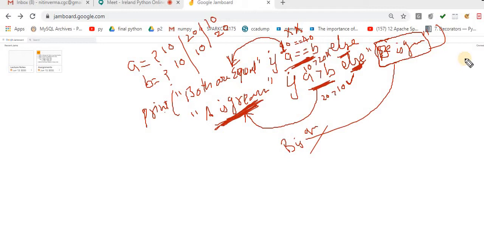Okay, so Mohammed, clear? Because I know you have a doubt over here that you want to print on the screen A is greater, B is greater, or C is greater. Am I right?